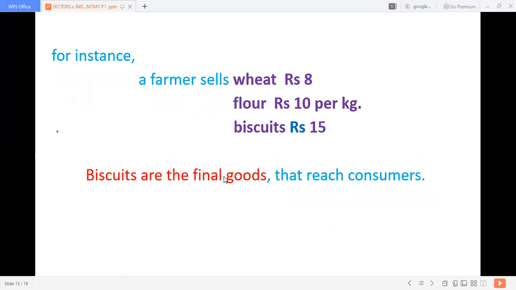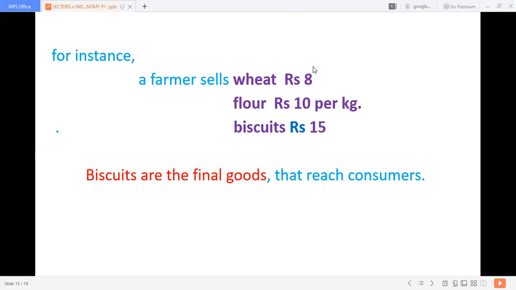See, for instance, a farmer sells wheat at 8 rupees per kg from the agriculture production, and the wheat is sold to the flour mill for 8 rupees per kg. In the flour mill, it is ground and made into a secondary form, I mean wheat flour.